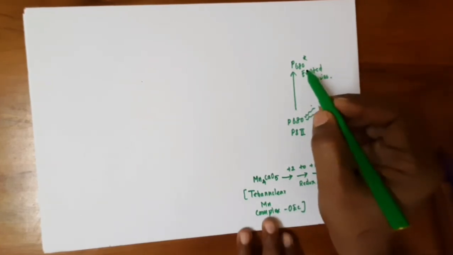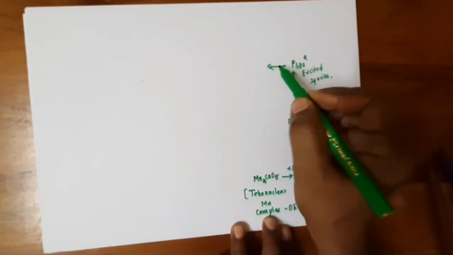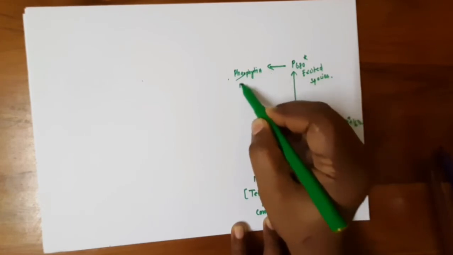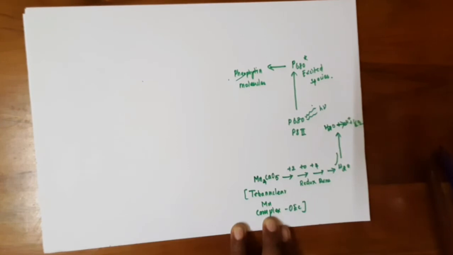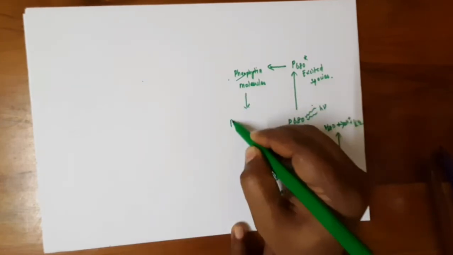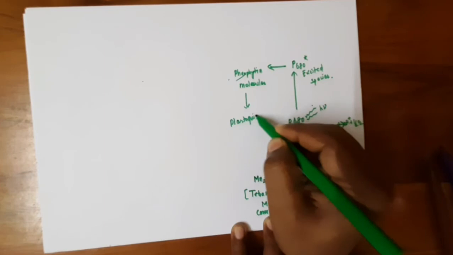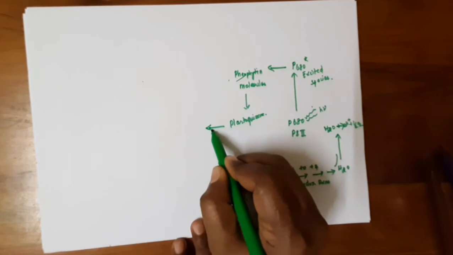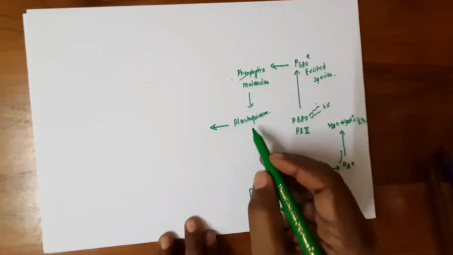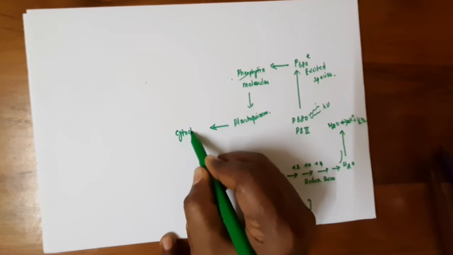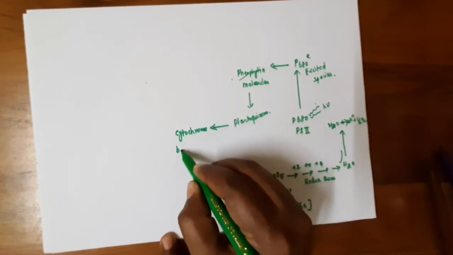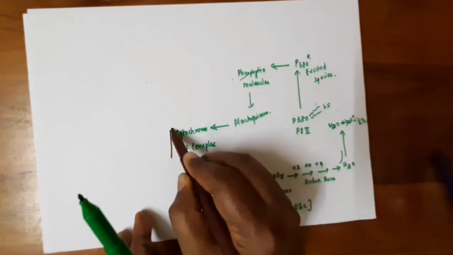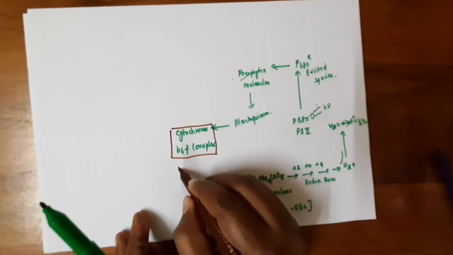This excited species transfers its electron energy to the pheophytin molecule. Then pheophytin transfers to plastoquinone, which is present in the thylakoid membrane. And the series of reactions undergo, that is, again it gives its energy to the cytochrome b6f complex, a very important complex, the electron transfer agent.